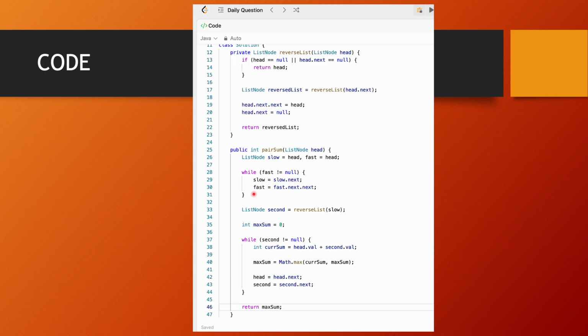So what are we doing? We have used a 2-pointer approach here, right? In line 37 to 44 and also in between line 28 and 31.